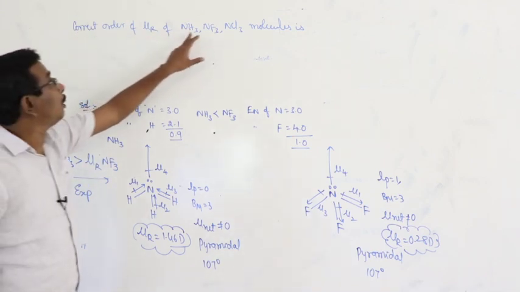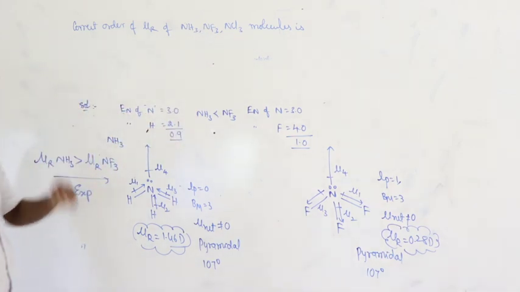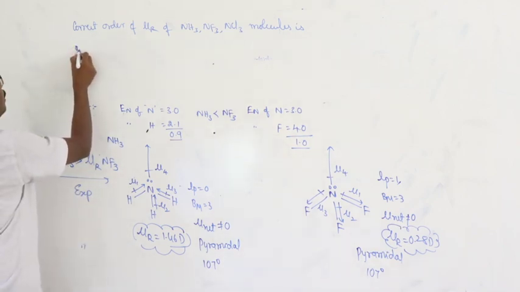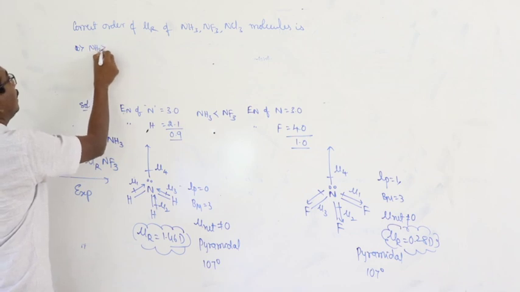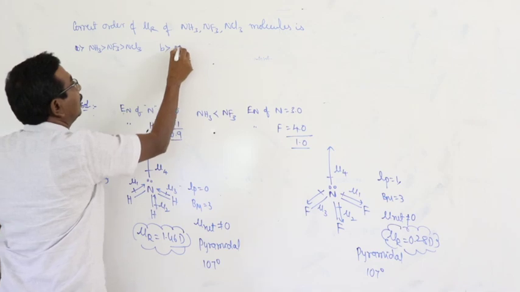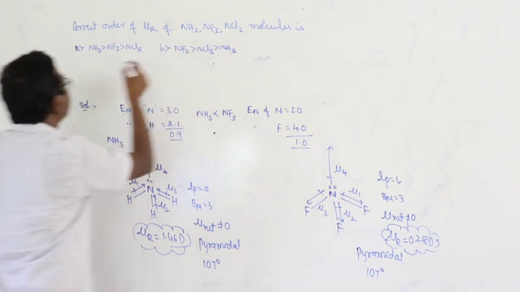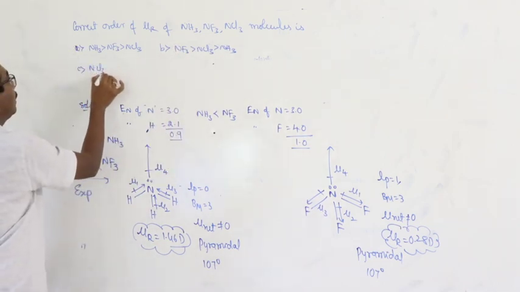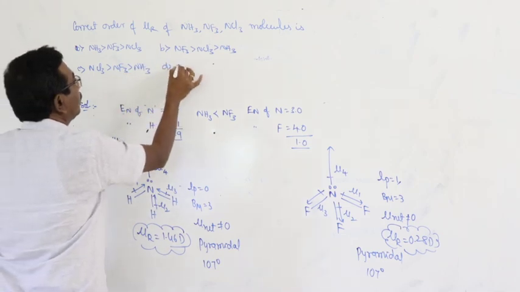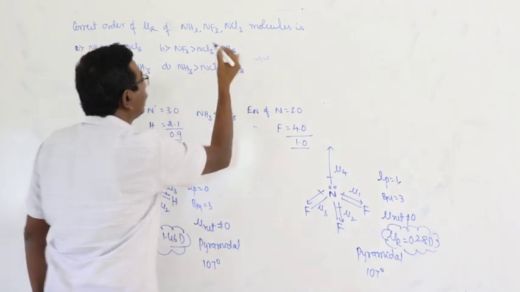First option, NH3 greater than NF3 greater than NCl3. Second option, NF3 greater than NCl3 greater than NH3. Third option, NCl3 greater than NF3 greater than NH3. Fourth option, NH3 greater than NCl3 greater than NF3.